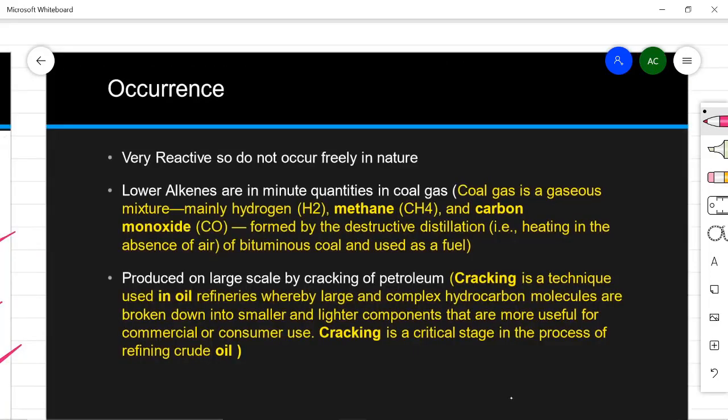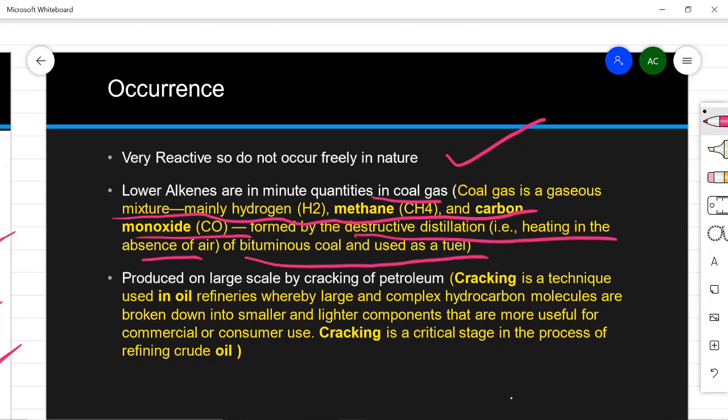Now where do they occur? They are very reactive, so they do not occur freely in nature, and lower alkenes are found in minute quantities in coal gas. And what is coal gas? It is a gaseous mixture of hydrogen, methane and carbon monoxide, formed by destructive distillation. Destructive distillation means heating bituminous coal in the absence of air, and it is used as a fuel.